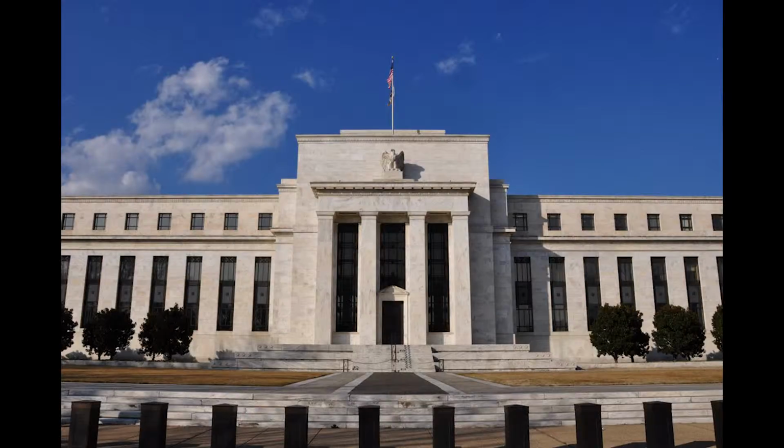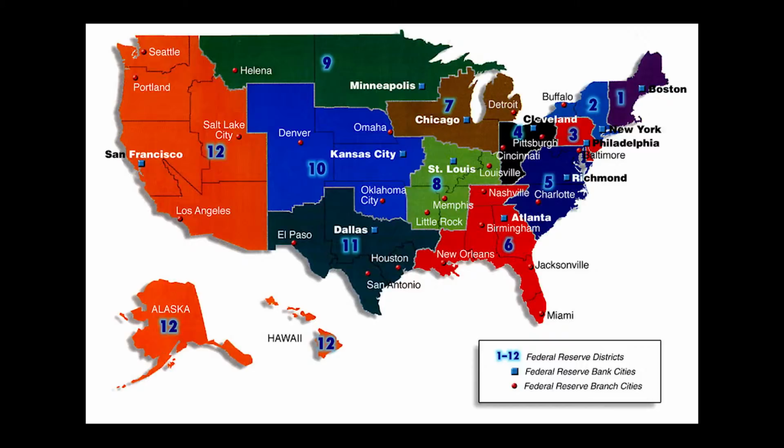To start off, let's look at how the Federal Reserve is made up and their key functions. The Federal Reserve System is made up of 12 Federal Reserve banks. The United States is split into 12 districts, with each Federal Reserve Bank serving as a central bank for each district. The Federal Reserve Bank in New York City is the most important not only because it is centered right on Wall Street, but because it has many powers that the other district banks do not have.